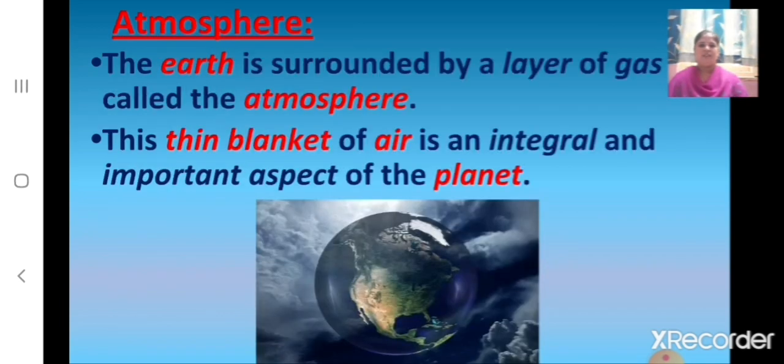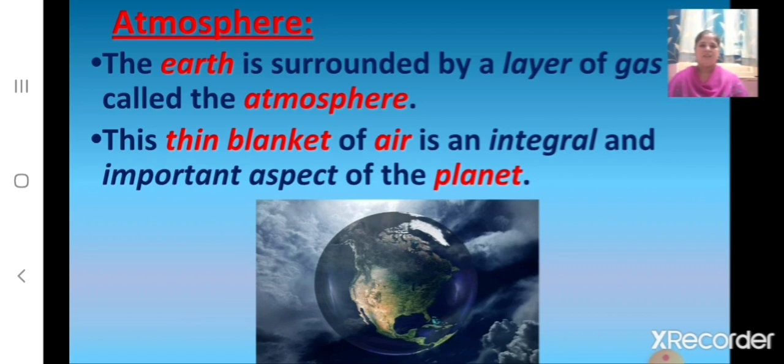Now children, let us learn about atmosphere. We know that the earth is surrounded by a layer of gas called the atmosphere, and this thin blanket of air is an integral and important aspect of the planet. Children, we know that air is all around us and we cannot stay alive for more than a few minutes without air.